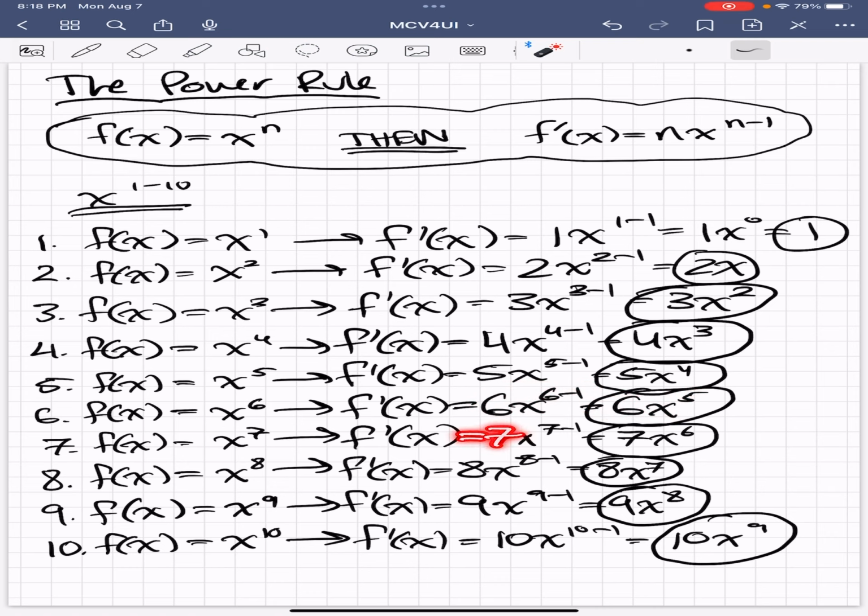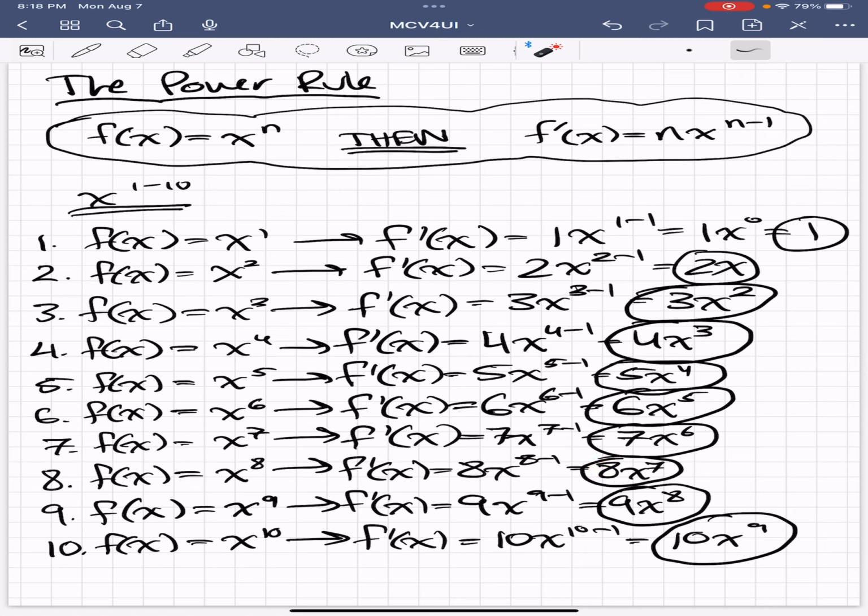I brought the 7 down as a coefficient to the x, and then I did 7 minus 1, and I was left with 7x to the power of 6. I brought the 8 down as a coefficient to x, and I did minus 1 for the exponent, and I was left with 8x to the power of 7.